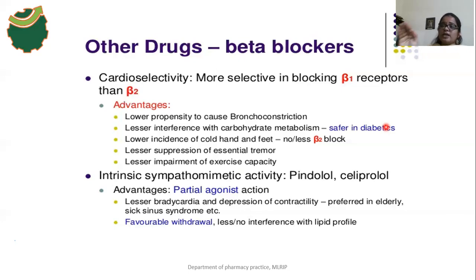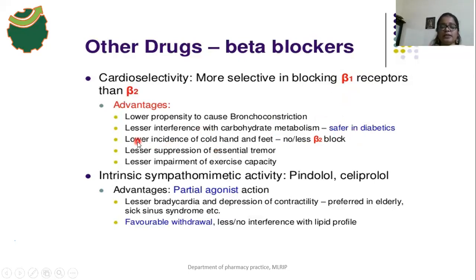So that's why the propranolol drug should be avoided in diabetic persons who are taking oral hypoglycemic agents. But cardioselective drugs should be safer in diabetes patients, because they only block the beta 1 receptors, not the beta 2 receptors. So that's why they are safer in diabetes patients. And beta 2 blockers are not safe in diabetes patients.